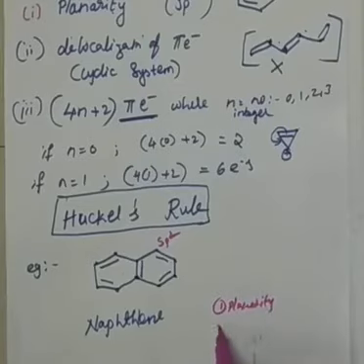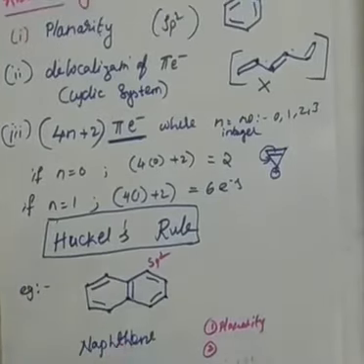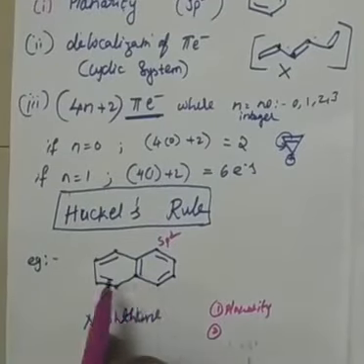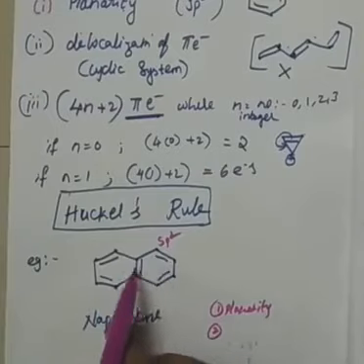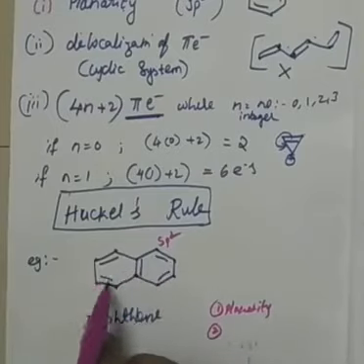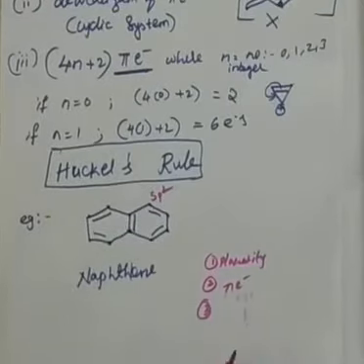Then, what about the second condition? I said cyclic system and delocalization. Is it possible? Yes, both look like benzene only, right? Therefore, it is possible that the double bonds are delocalized. Even they can move on to this ring also. Therefore, delocalization of pi electrons also works out. Then what is Huckel's rule? Last rule. Huckel's 4n plus 2 rule.